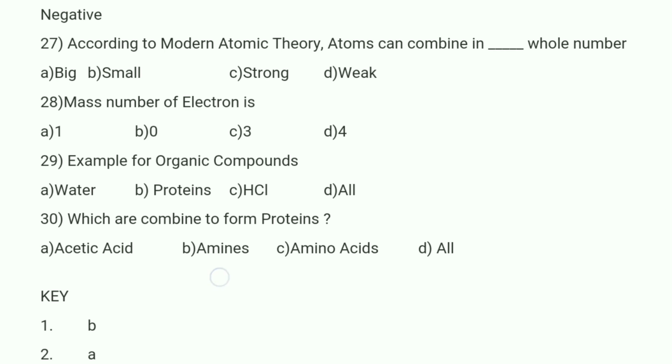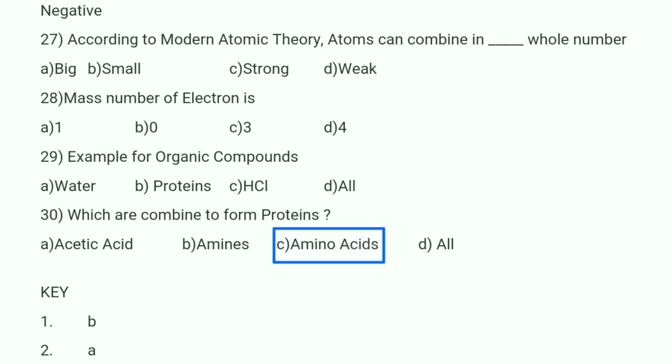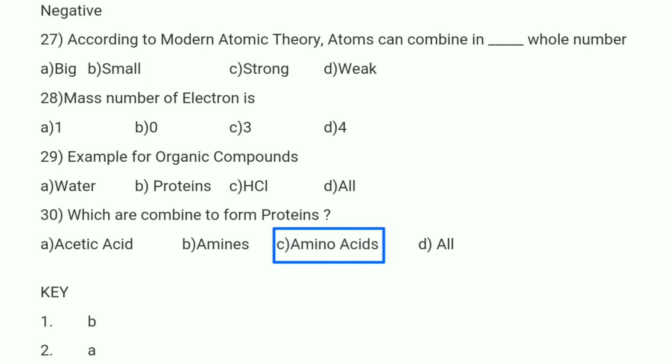And if you observe the 30th bit, which are combined to form proteins, so protein is formed by combining a big whole number of small particles. So those small particles are nothing but amino acids. So option C is correct, amino acids. So a number of amino acids combine in a big whole number to form proteins.